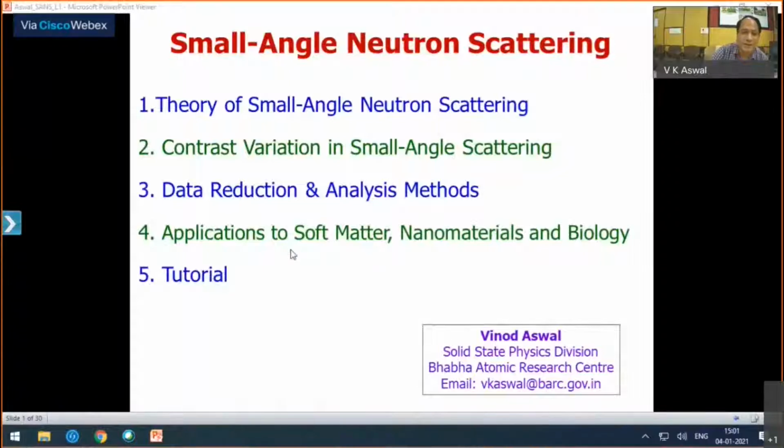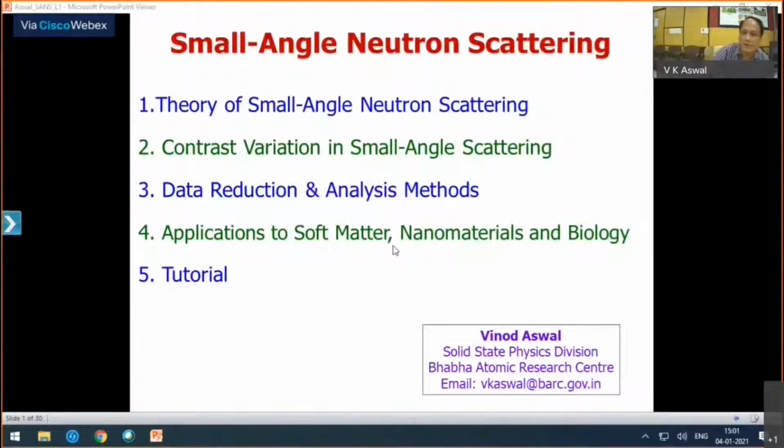As Dr. Basu told, it belongs to the technique of elastic scattering, which you already learned about in diffraction techniques. Basically, it's an elastic scattering technique. And you can use this technique for the study of materials like soft matter, nanomaterials, and biology.